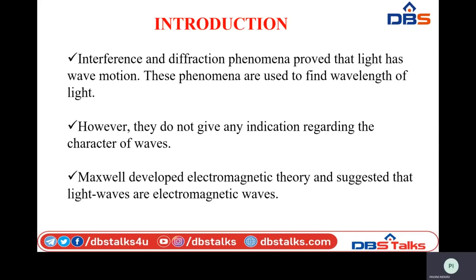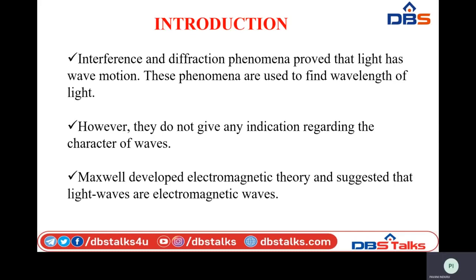Polarization gives us the answer of how the wave behaves, whereas interference and diffraction help us determine the wavelengths, as we discussed previously with the electromagnetic spectrum concepts.